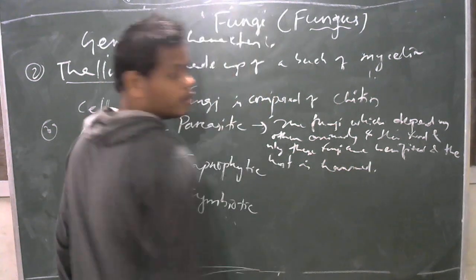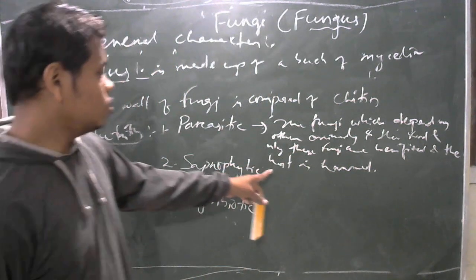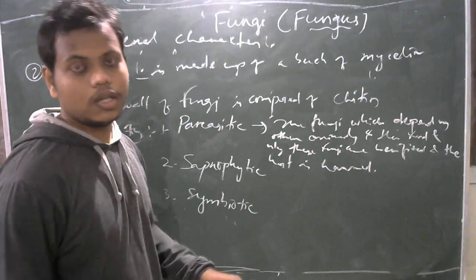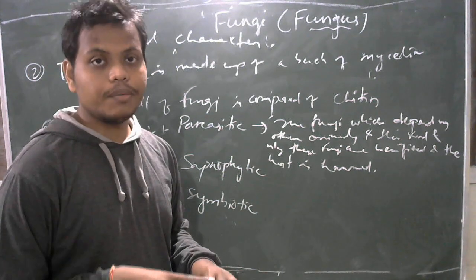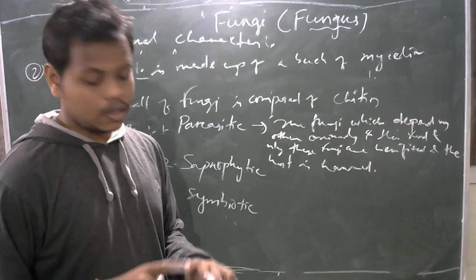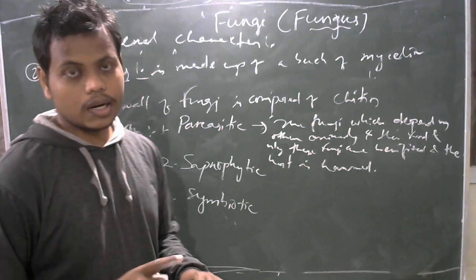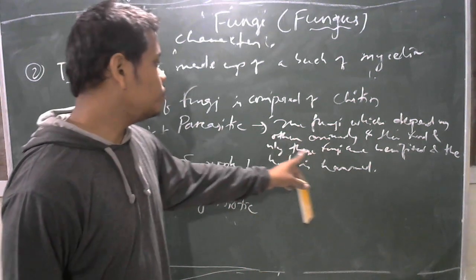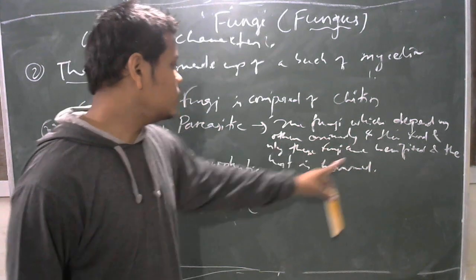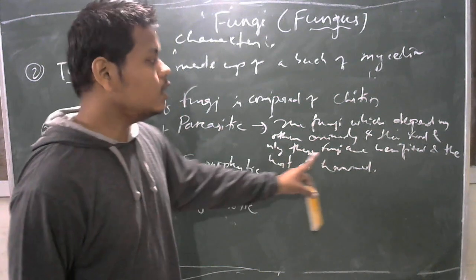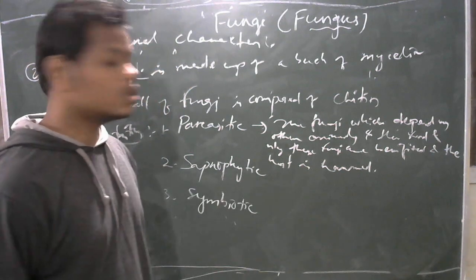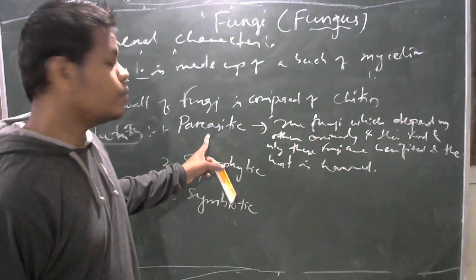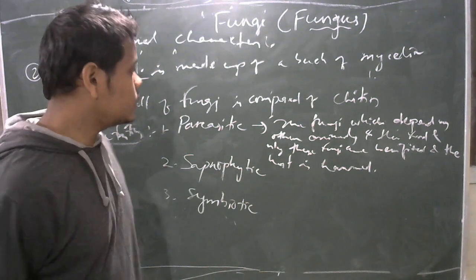Host means the organism upon which these fungi are growing. Suppose a plant is affected by a fungal disease, then the plant is called a host and the fungus is called a parasitic fungus. The fungi which depend upon other organisms for their food, where only the fungi are benefited and the host cell is harmed, are called parasitic fungi.